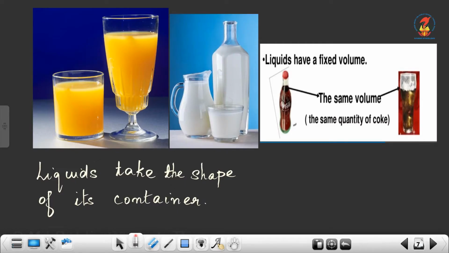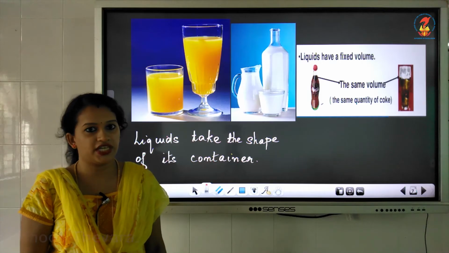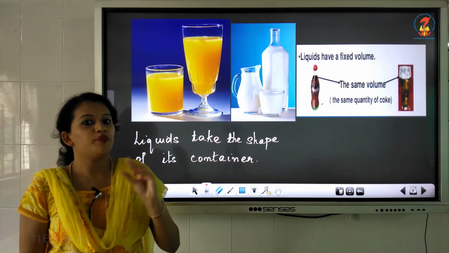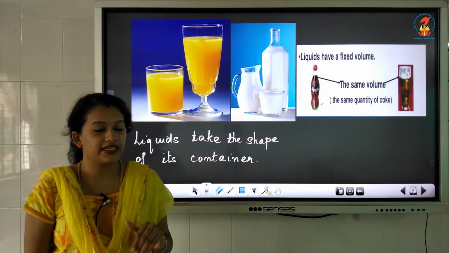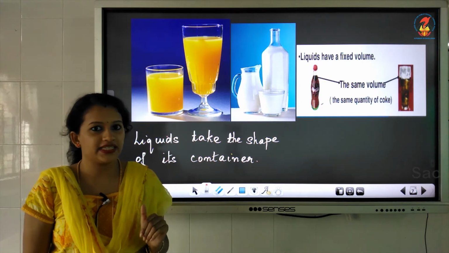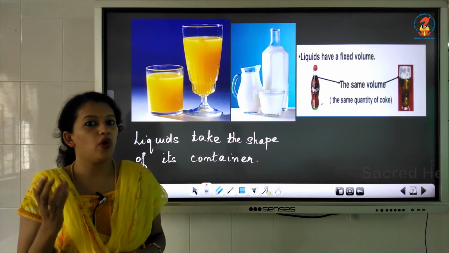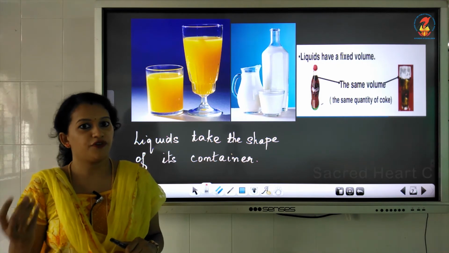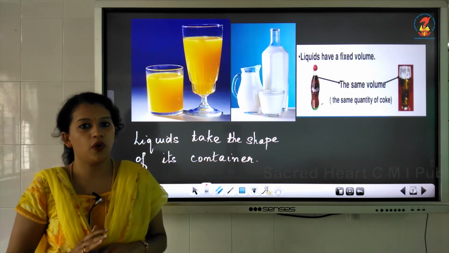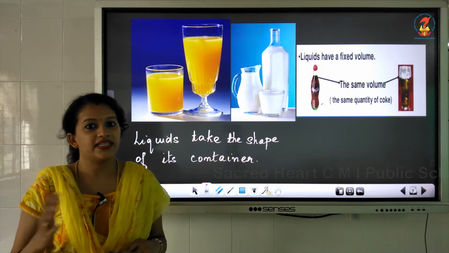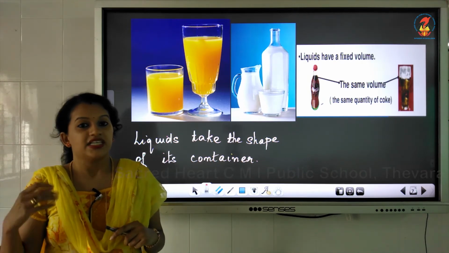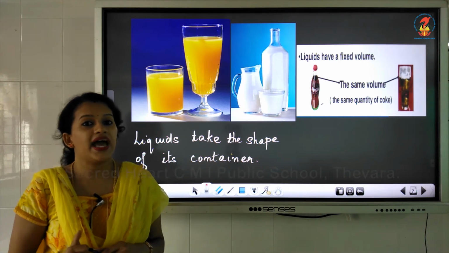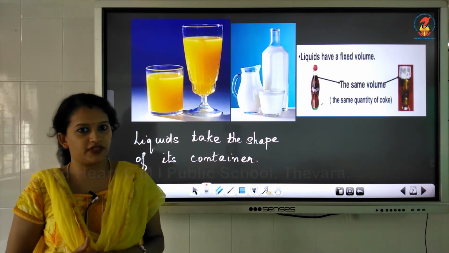For example, I told that liquids do not have a definite shape. You know that if you pour liquid on the floor, it will flow freely, isn't it? For example, if you are pouring milk onto the floor, what can you see? You can see that the milk flows. So a liquid does not have a definite shape of its own.